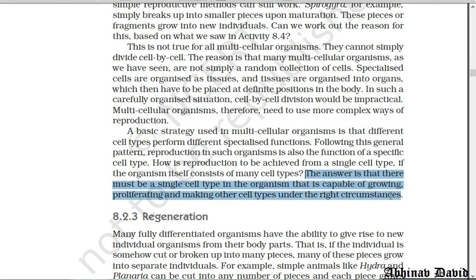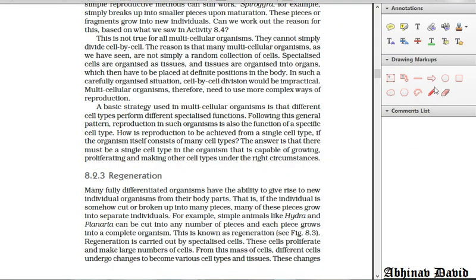So in a complex multicellular organism, how is reproduction to be achieved from a single cell type? That single cell type should have the ability to do, number one, growing, the ability to grow. Number two, proliferate.